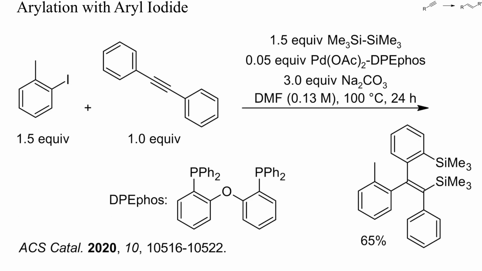When terminal alkynes react with aryl halides in the presence of palladium(0), aryl alkynes are usually formed by the so-called Sonogashira reaction. With internal alkynes, oligomerization and benzannulation is often observed. In this example, a disilane had been added, which led to the formation of a silylated styrene.